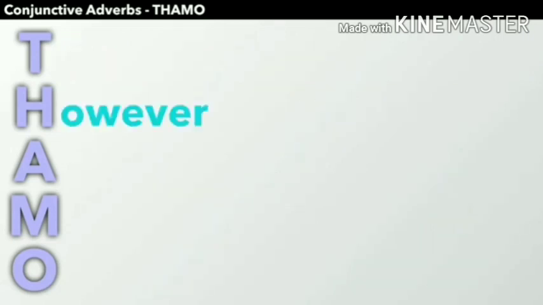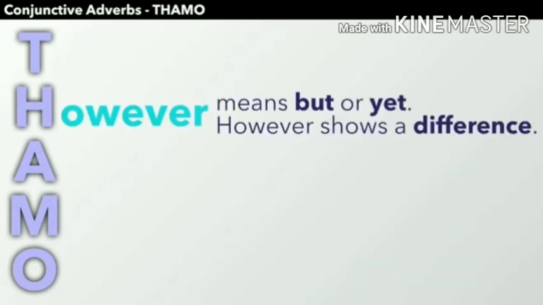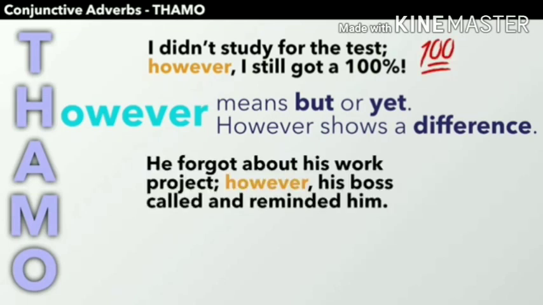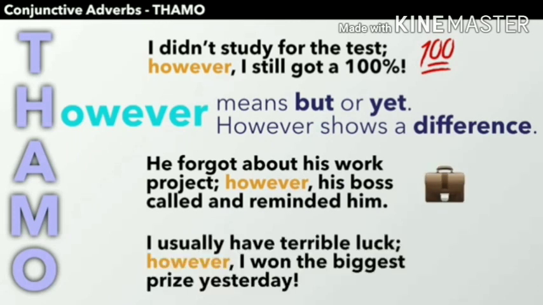Next, however. However means but or yet. However shows a difference. Example: I did not study for the test. However, I still got a 100%. Next example: he forgot about his work project. However, his boss called and reminded him. Next: I usually have terrible luck. However, I won the biggest prize yesterday.